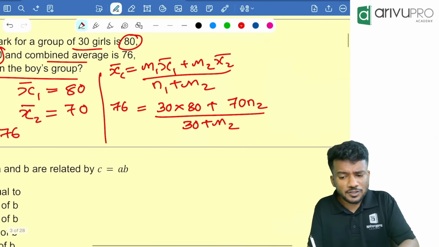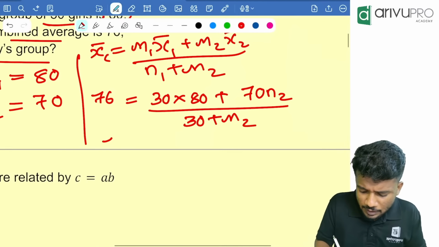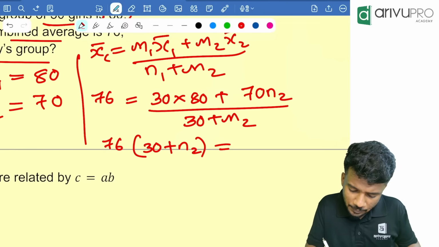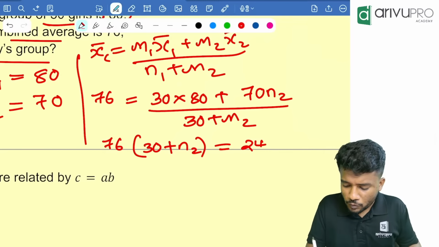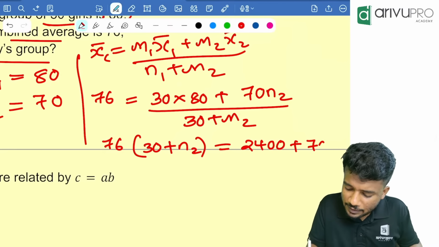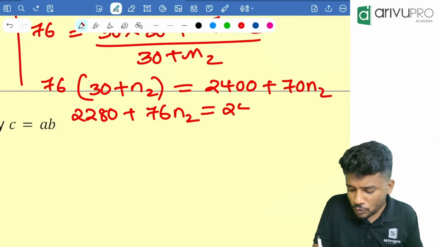Cross multiply and solve for N2. 76 into 30 plus N2 is equal to 2400 plus 70 N2. Open the bracket: 76 into 30 is 2280, plus 76 N2, which is equal to 2400 plus 70 N2.